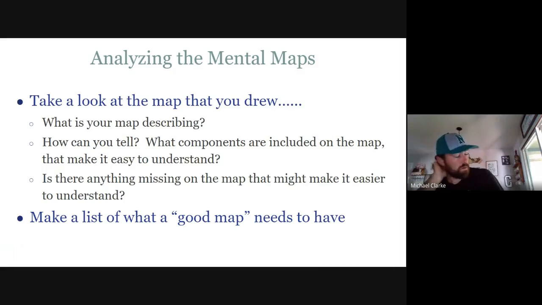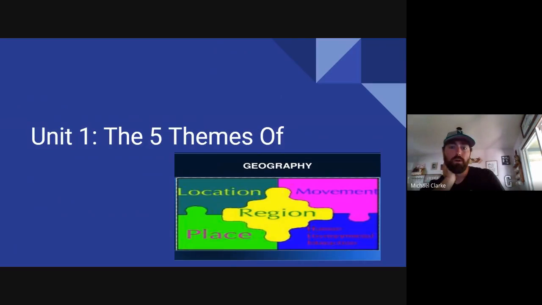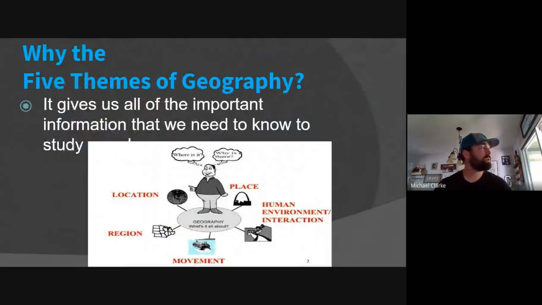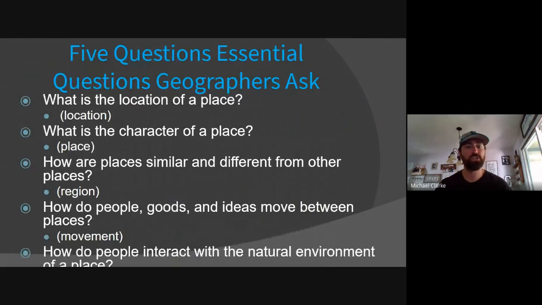Make sure that you're able to watch the Edpuzzle video on the different types of maps. And then we're going to get into the 5 themes of geography. So the 5 themes are listed here. It gives us a good idea of how to understand a place and our natural environment. These are some of the main questions that geographers ask.